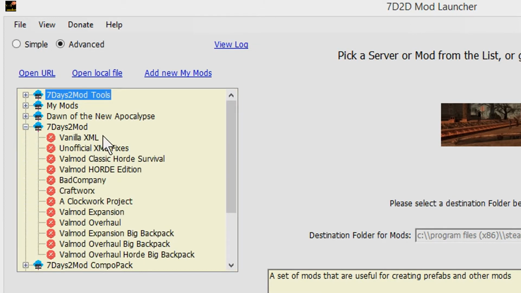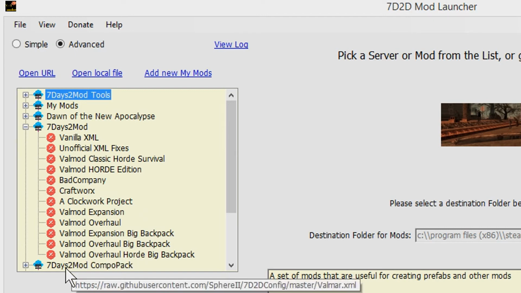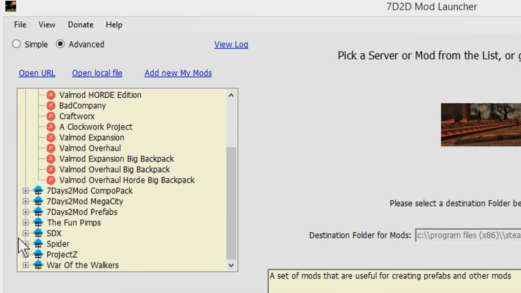So let's, for example, go into 7 Days to Mod, and you can see that all of the different types of mods are actually here. You can even install vanilla, you can install it with the unofficial XML fixes, and then you've got all the other ones like Valmod, Craftworks, Bad Company, Clockwork Project. There's a few others as well that you can find in different areas.